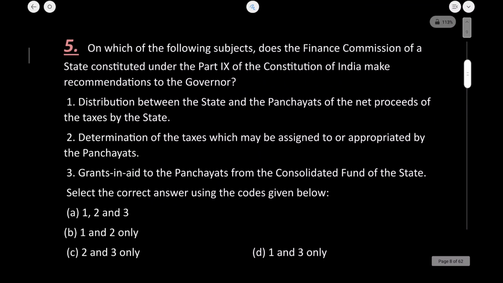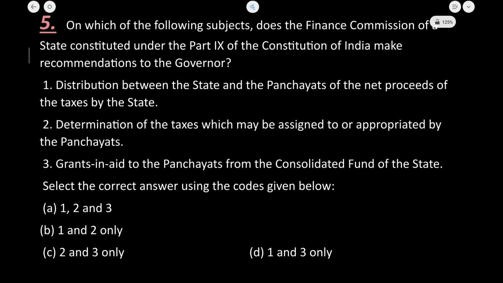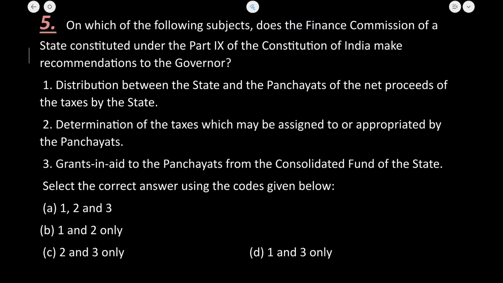Now we have completed the concept, so we are going to solve these questions quickly. If you want to solve this question, just pause the video and solve, and then you can see the explanation part. On which of the following subjects does the finance commission of the state, constituted under Part 9 of the Constitution of India, make recommendations to the governor? Now what is the primary work of the finance commission? With relation to the state, it deals with the devolution of tax between the state legislature and the panchayat. So now let us see the responsibilities of the Finance Commission.